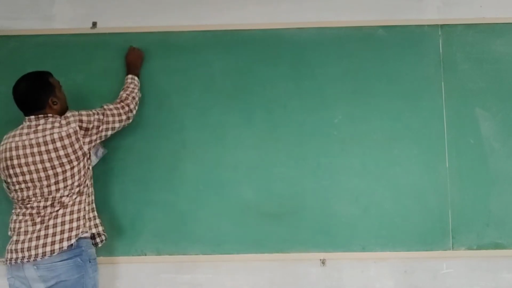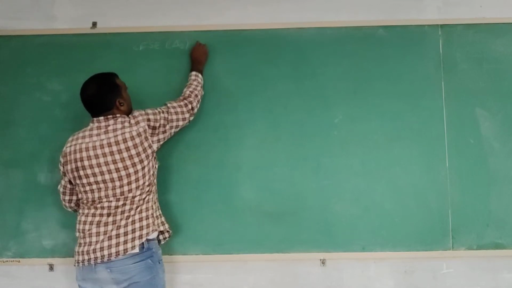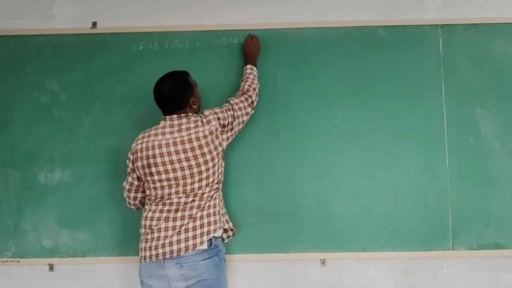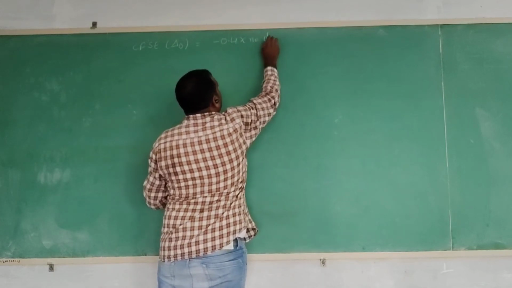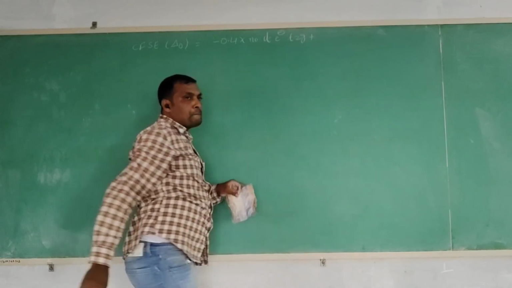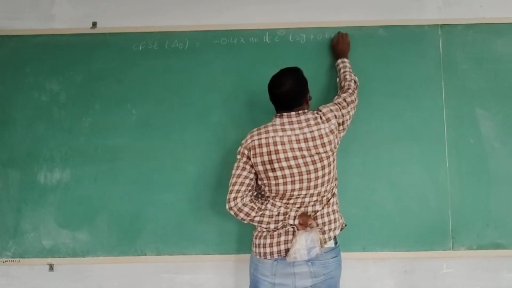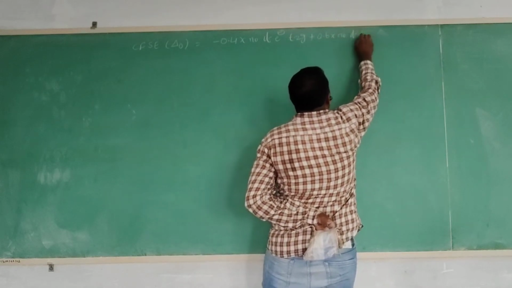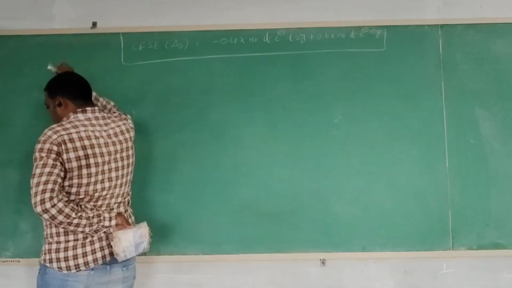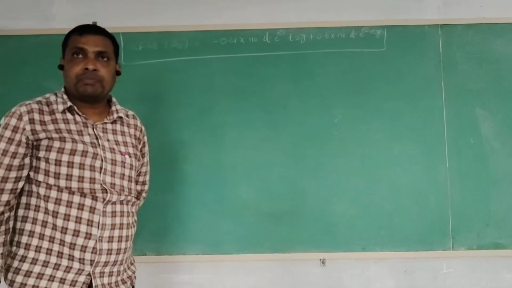The crystal field stabilization energy, delta O, in octahedral complexes is calculated by this formula: minus 0.4 into the number of electrons present in the T2g orbital, plus 0.6 into the number of electrons present in the Eg orbital. This is the principle used to calculate the crystal field stabilization energy.